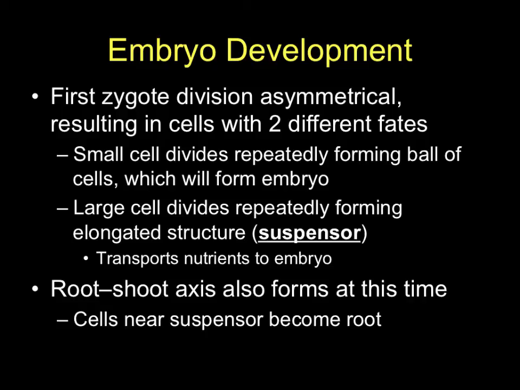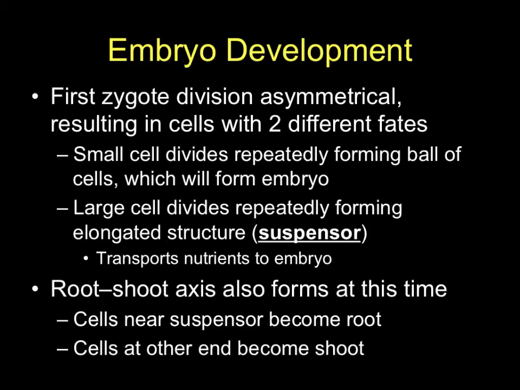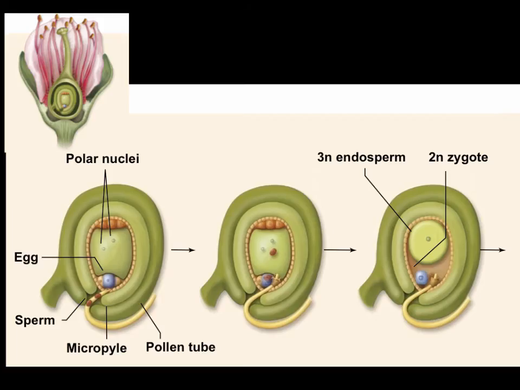The cells closest to the suspensor become the root. Again, these are not the suspensor cells themselves, but they're close to it. The part of the embryo closest to the suspensor, those cells are going to become roots. The other end is going to become the shoot. So we actually have now a bit of directionality to our very, very young plants, and it's starting to show the earliest signs of differentiation into some of its later structures.